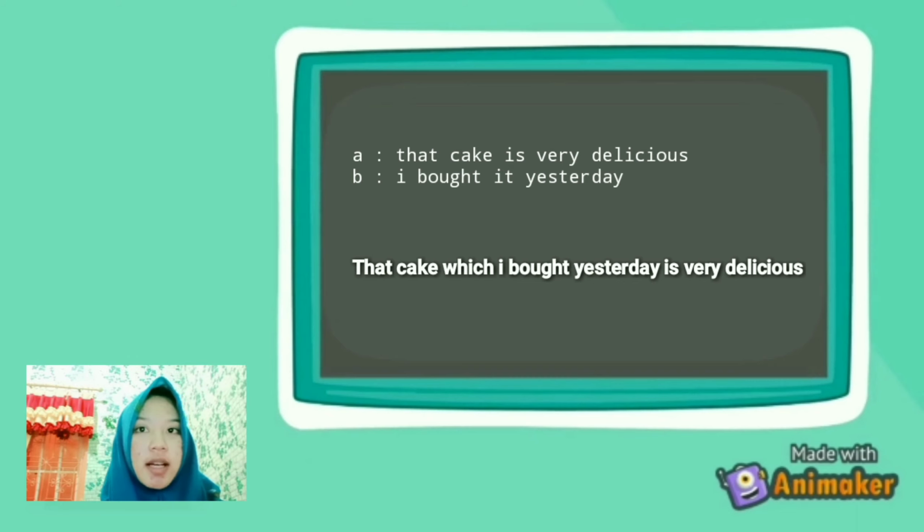The word which here is a relative pronoun to replace the word it in the second sentence and connect the two sentences into one sentence. Apart from which, there are other types of relative pronoun with different functions.